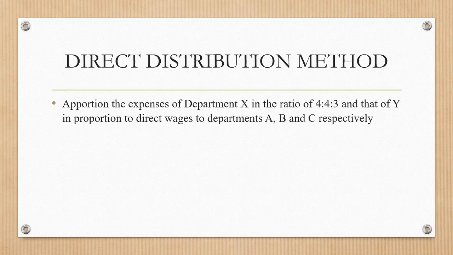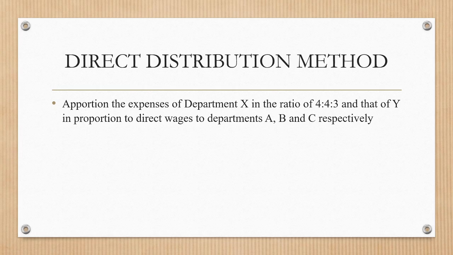Then they apportion the expenses of department X in the ratio of 4:4:3, and that of Y in proportion to direct wages, to departments A, B and C respectively. So we are asked to apportion service department X overheads in the ratio of 4:4:3 and department Y overheads in the ratio of direct wages to departments A, B and C respectively.